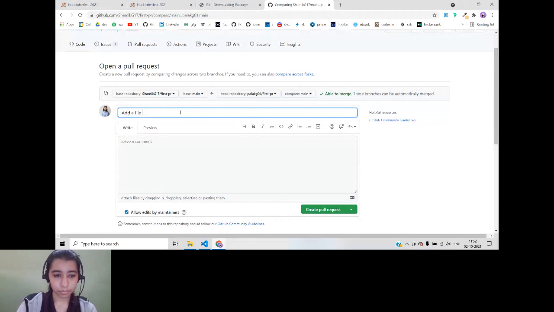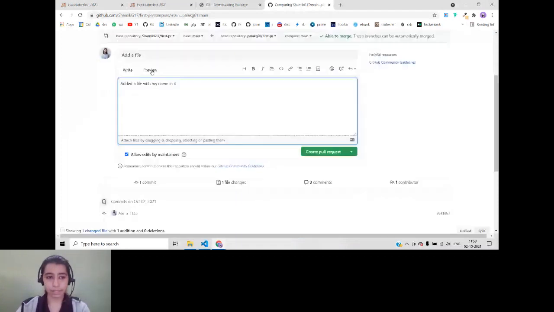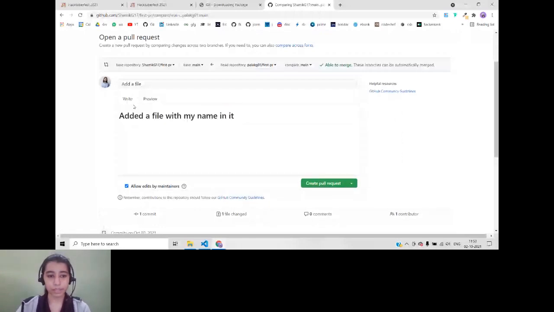Once you do that, you can create a pull request after adding the title. You can also see a preview. I am not using Markdown language, and we will not be explaining it because it is out of the scope. Is this how it looks like? So if you do this with a hash, it will be shown like a title.